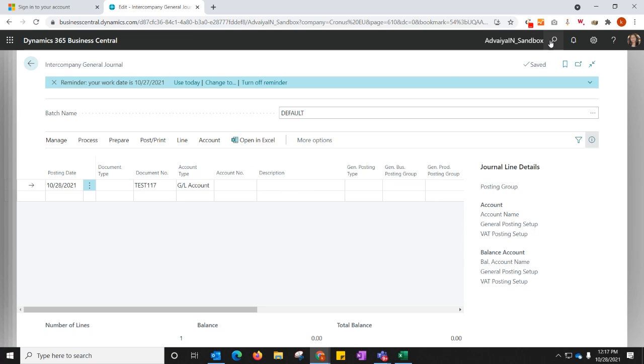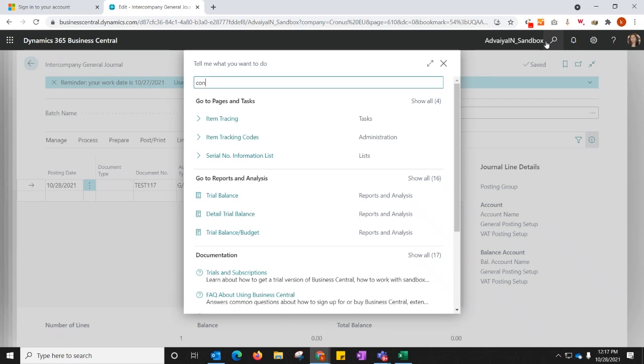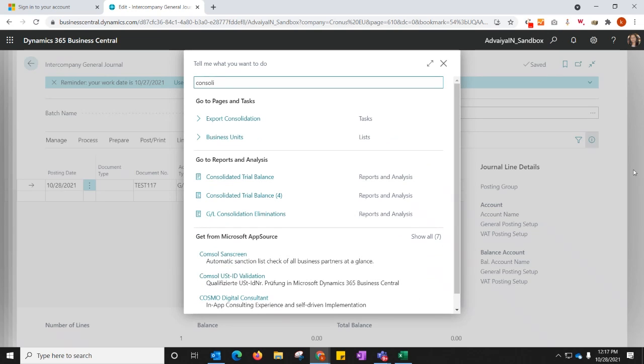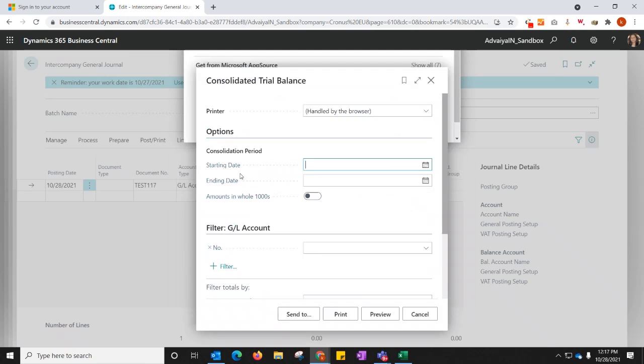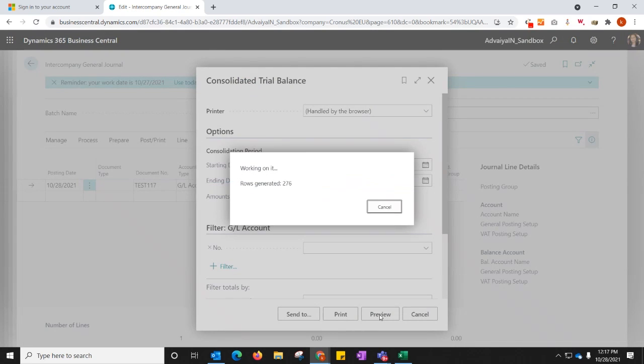Now we can take a quick look at the trial balance, and how this consolidated trial balance looks. When we have multiple legal entities, we'll see the report for this consolidated balance. I can provide any date range for which I'm looking for the details. I can just do a preview, and it will fetch all the details from the system, and a report will be generated out of it.